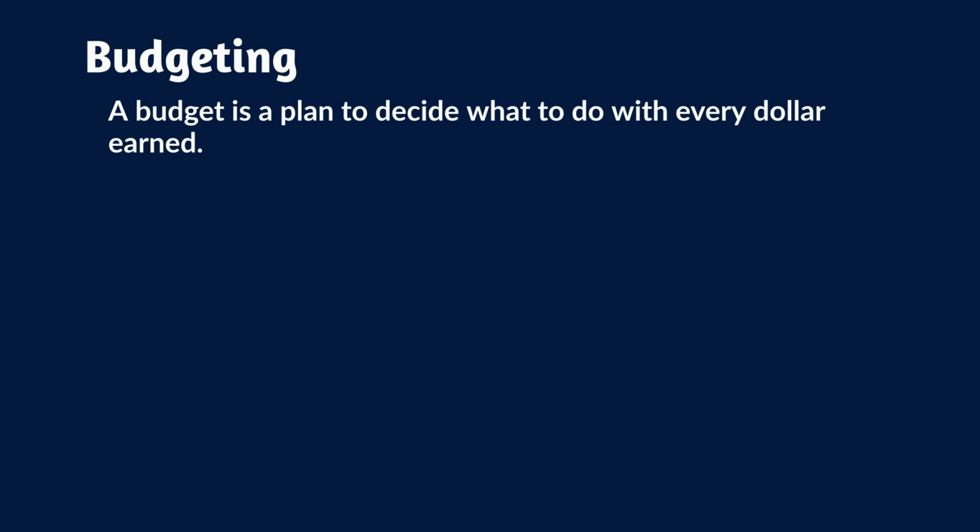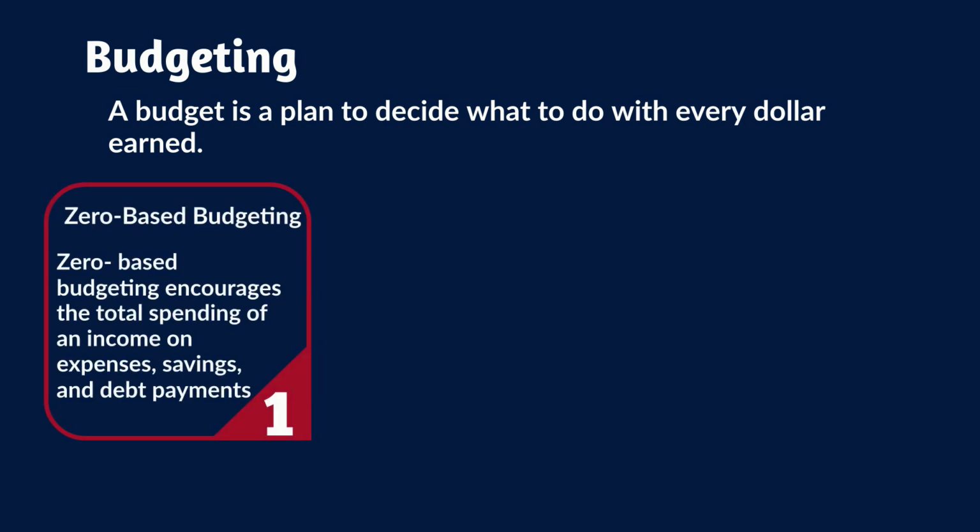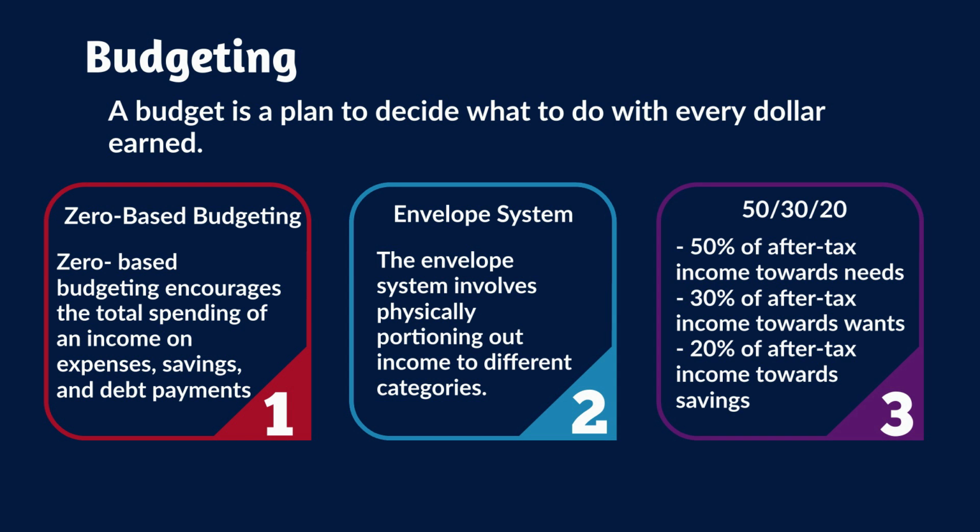A budget is a plan to decide what to do with every dollar earned. There are 3 ways to budget: zero-based budgeting, envelope system, and the 50-30-20 rule. Zero-based budgeting encourages the total spending of income on expenses, savings, and debt payments. The envelope system involves physically portioning out income to different categories. The 50-30-20 rule can be followed to divide how to spend the money earned.